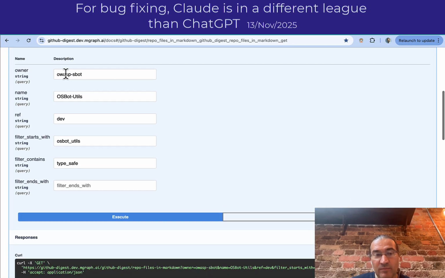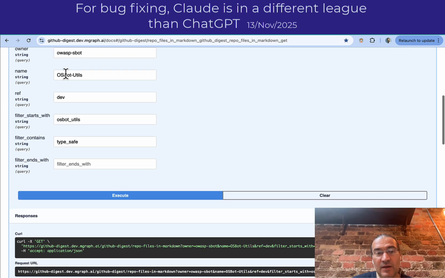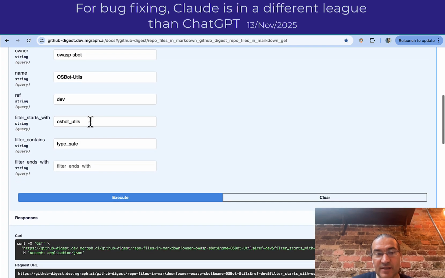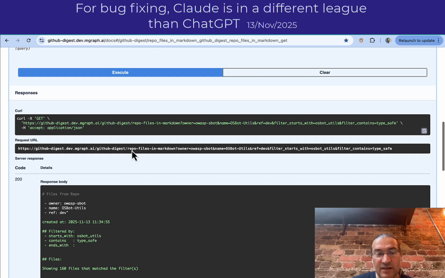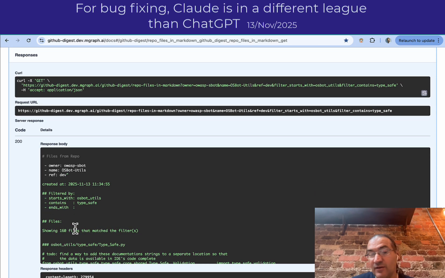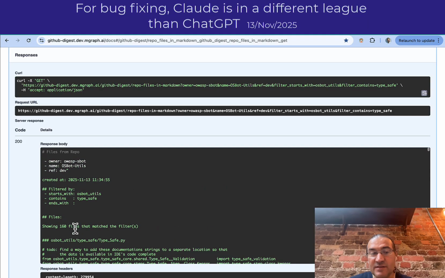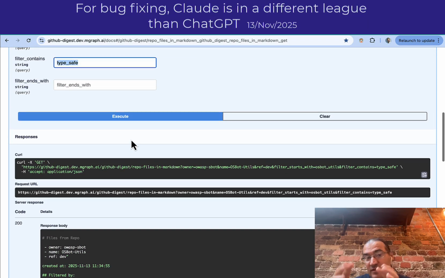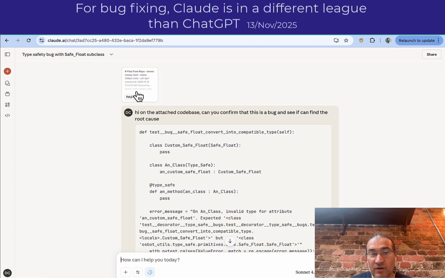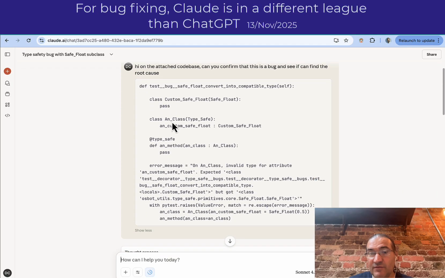So what I then do is I have this nice little util that allows me to get a whole dump of the repo in one go. I go OS utils, say starts with this, give me all the type safe. This gives me 160 files, about 60 to 70,000 tokens, containing the entire code base of the type safe stuff. I give it to Claude and literally say, hey, on your touch code base, can you confirm that it's a bug? Can you find the root cause?